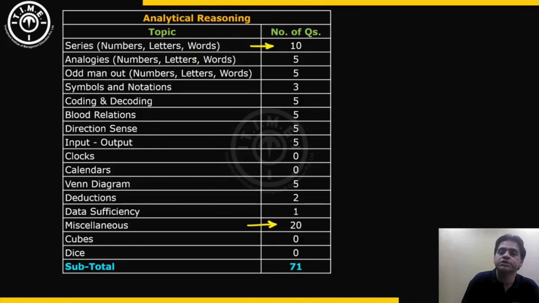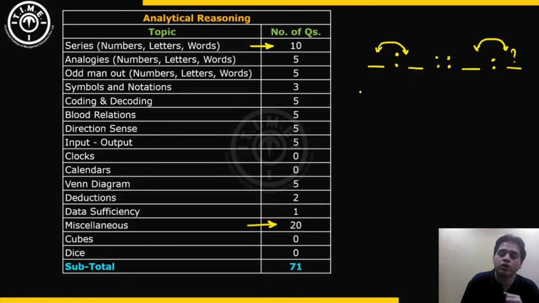Then there were questions of analogies. Analogies were either 4 object analogies. There was a relationship between two things that are given. It was 2 numbers, and then you have to find out, using the same relationship, what will come in place of the question mark. The third number also is given, and you have to link and decide what will come in place of that fourth one, the question mark.